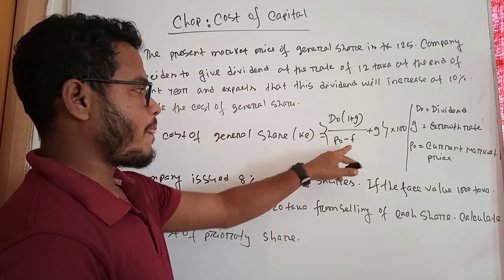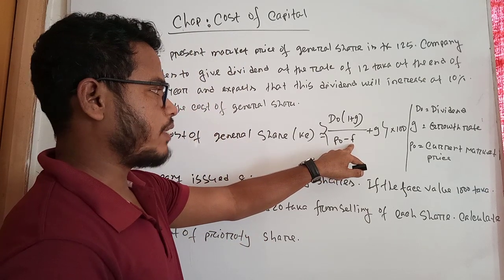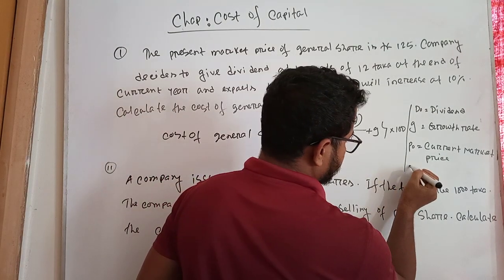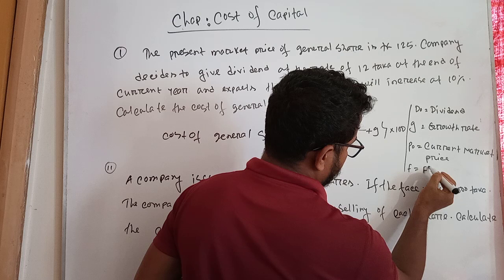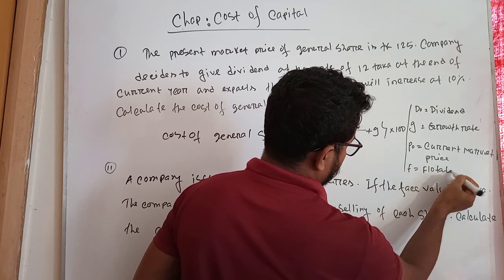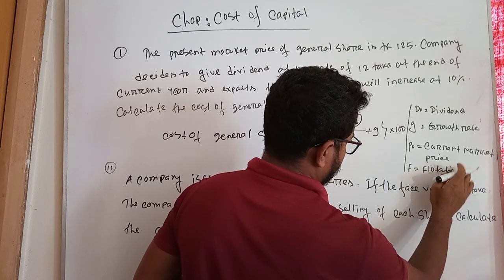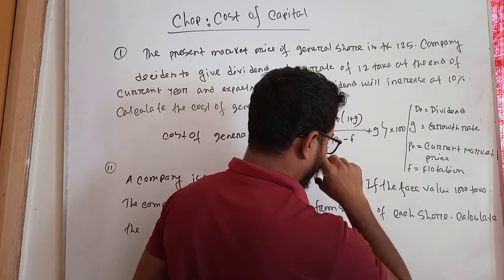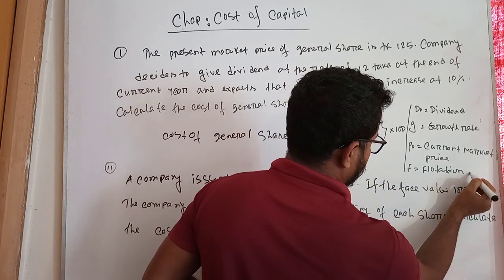The last element is F. I mean flotation cost.